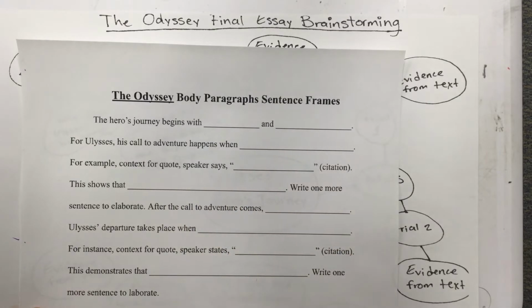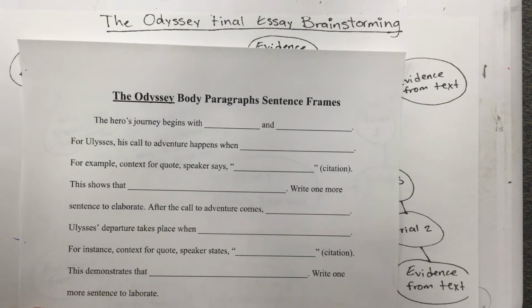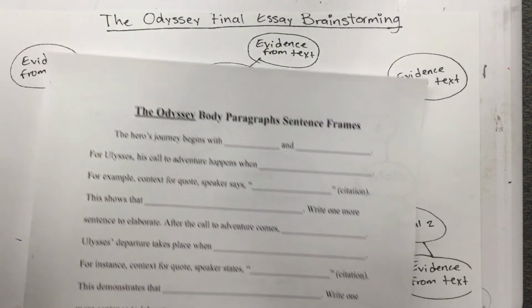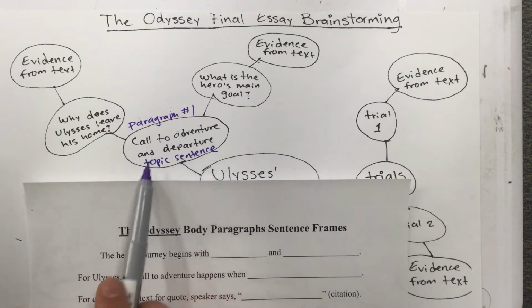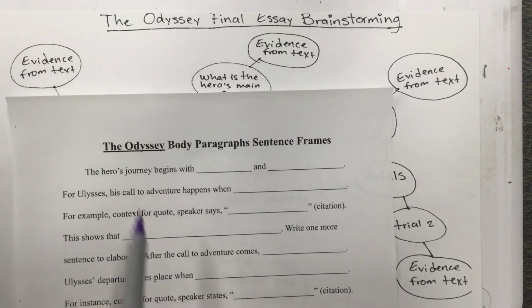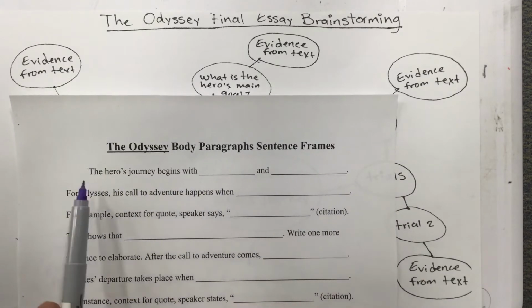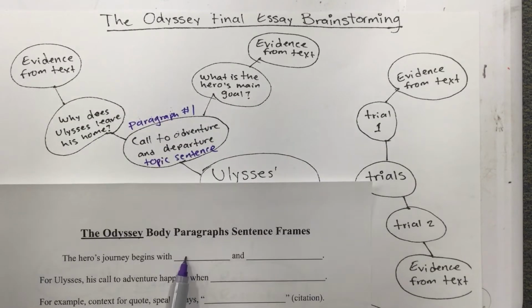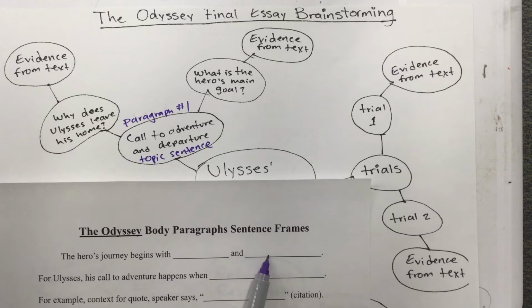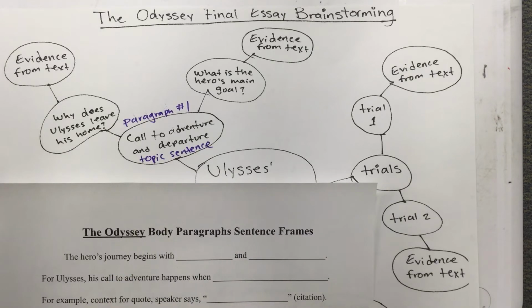So you have to tell me what are the first 2 things that happen in the first stage, which in this case are the call to adventure and departure. So you would complete this sentence with, the hero's journey begins with the call to adventure and departure. That'll be the topic sentence.